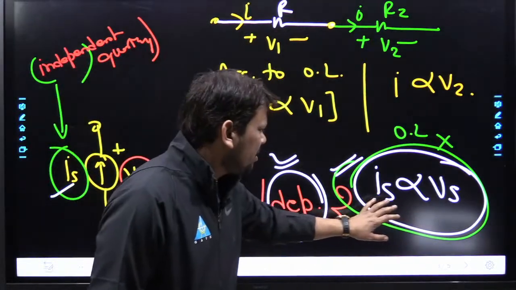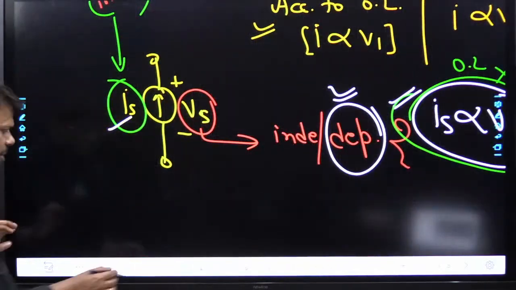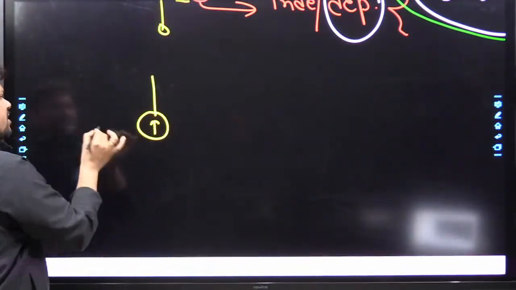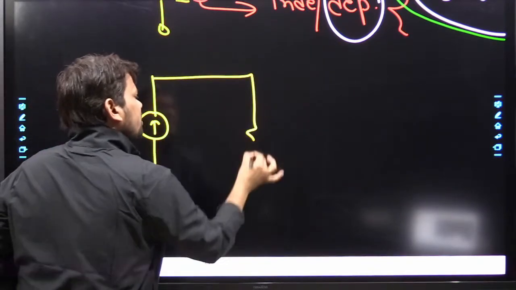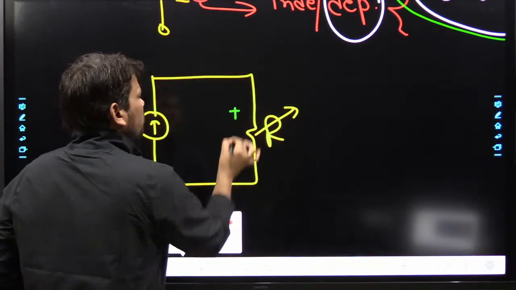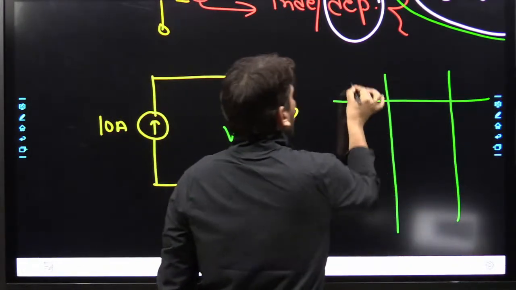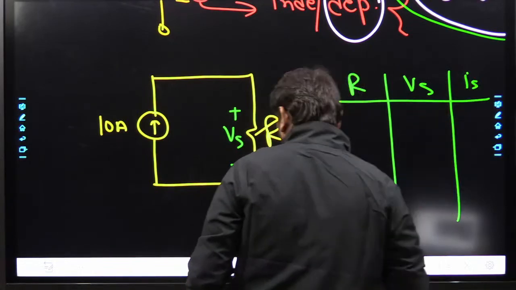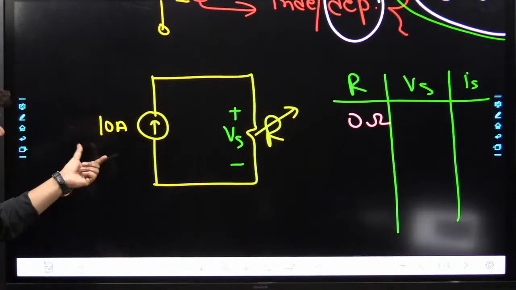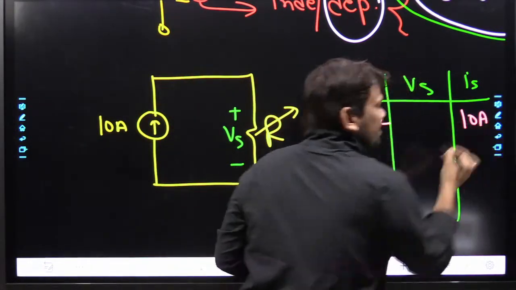So here I want to say, my dear friend, obviously Is is not proportional to Vs. Why? Because here this Is is independent. Let us assume we have one circuit at this moment, and this Is value is 10 ampere, and here I want to put some resistance, which is a variable one, and I want to write here some voltage. That voltage is Vs. Can you tell me, my dear friend, when the value of R is 0 ohm, what will be the current value Is? You will say, sir, what is this question? Is is definitely an independent amount, so it will always be 10 ampere only.